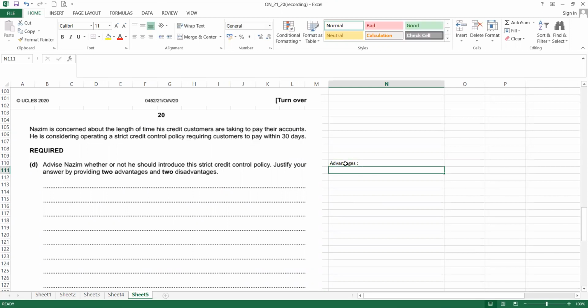Let's see, we put in what are the advantages when we have a strict credit control. The risk of irrecoverable debt is reduced. That is one of the good things.